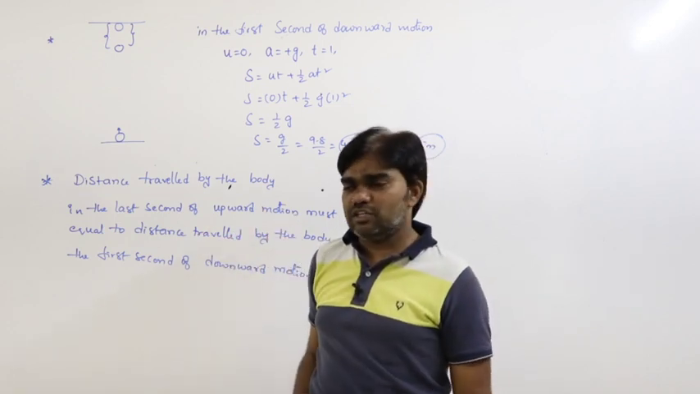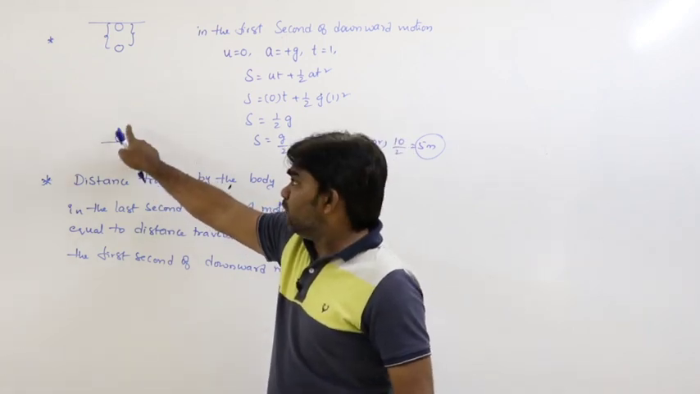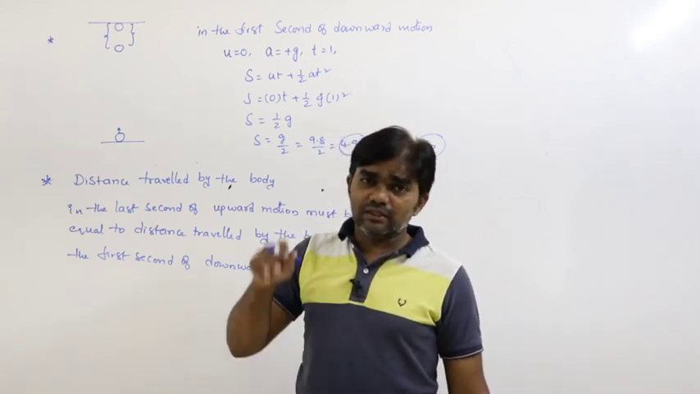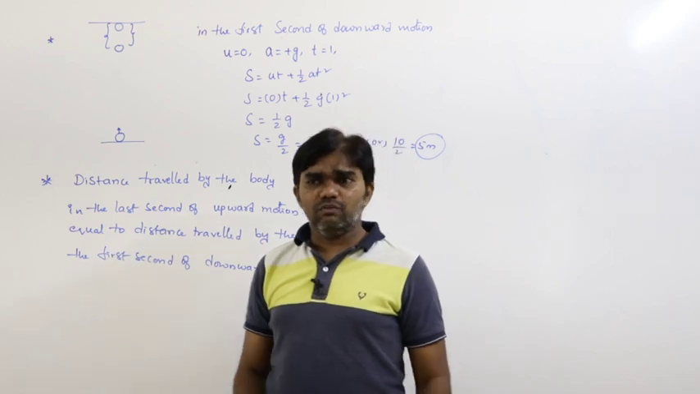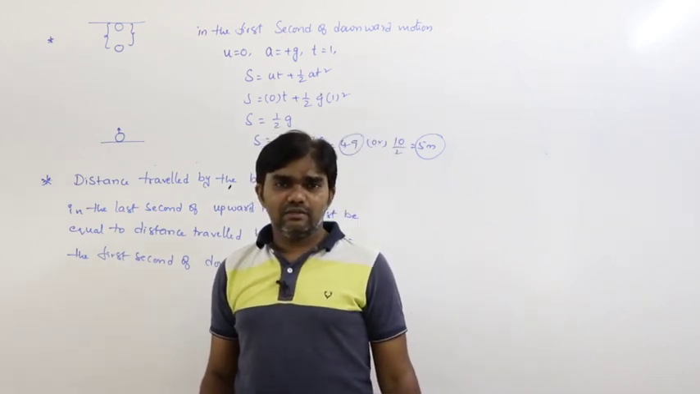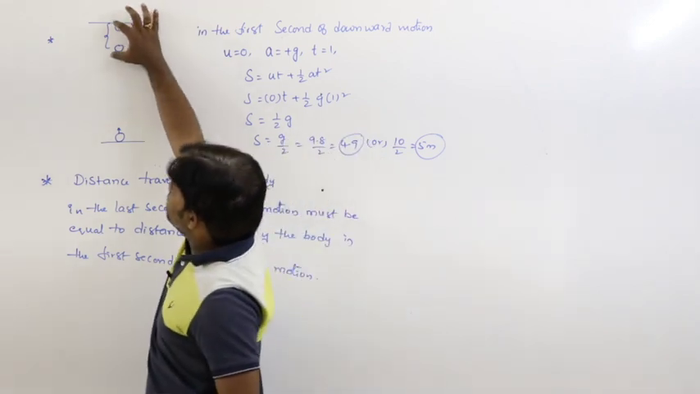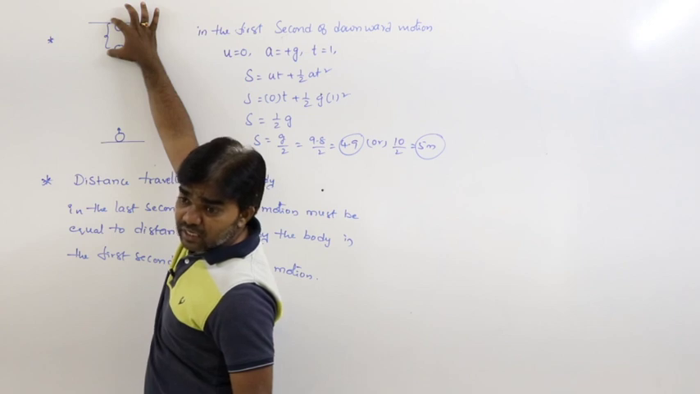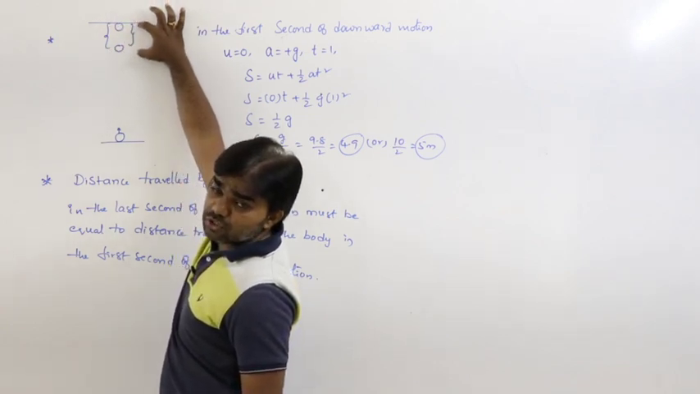Whatever is the velocity of projection, if the body is projected with 10 meters per second or 20 meters per second or 30 meters per second or 50 meters per second or 1000 meters per second, whatever it is, the distance travelled by the body in the last second of upward motion must be equal to that in the first second of downward motion.